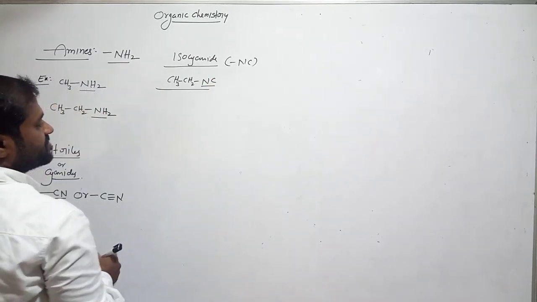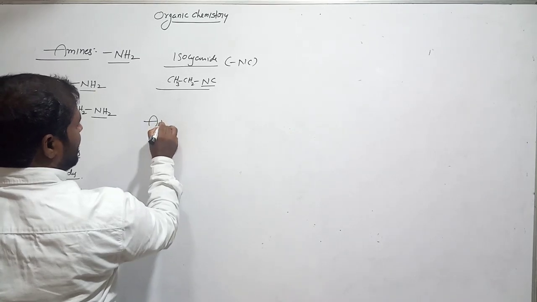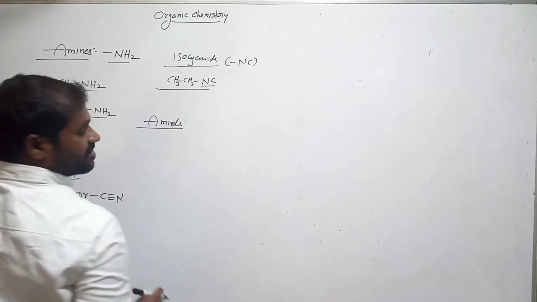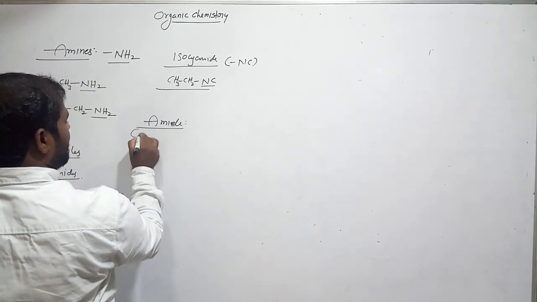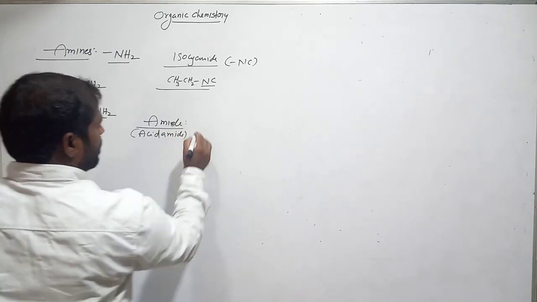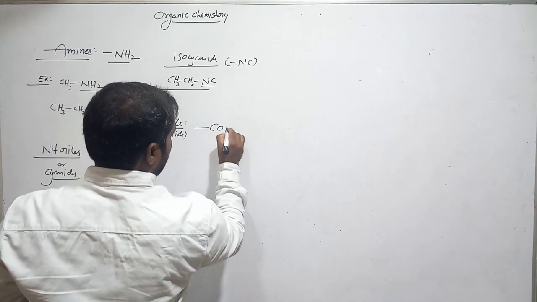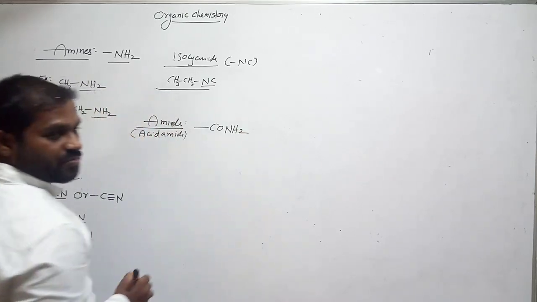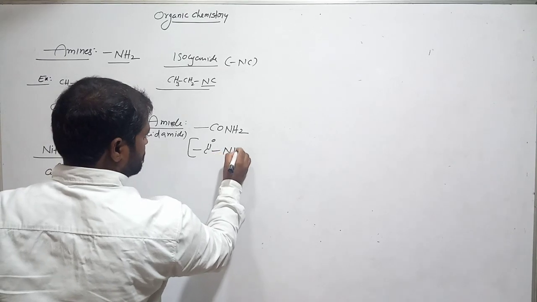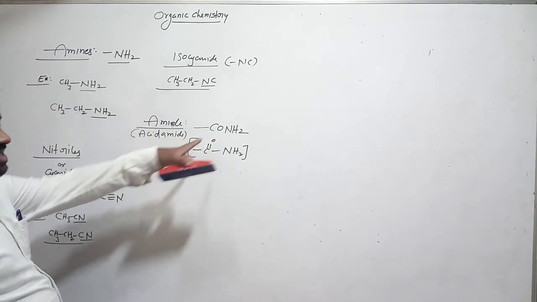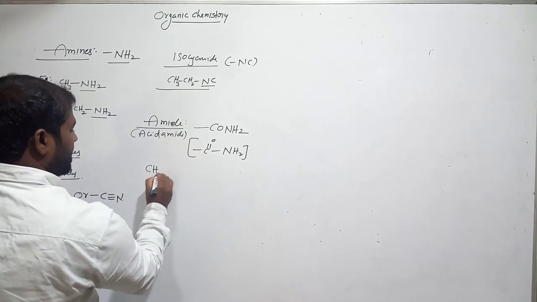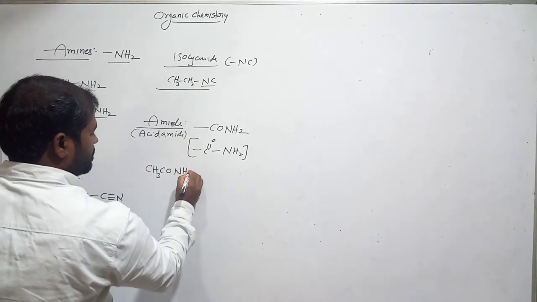Okay, clear? Next functional group, amide. We also call it acid amide. Acid amide means CONH2 is called the amide functional group. The structure is C double bond O and NH2. Example, CH3CONH2.